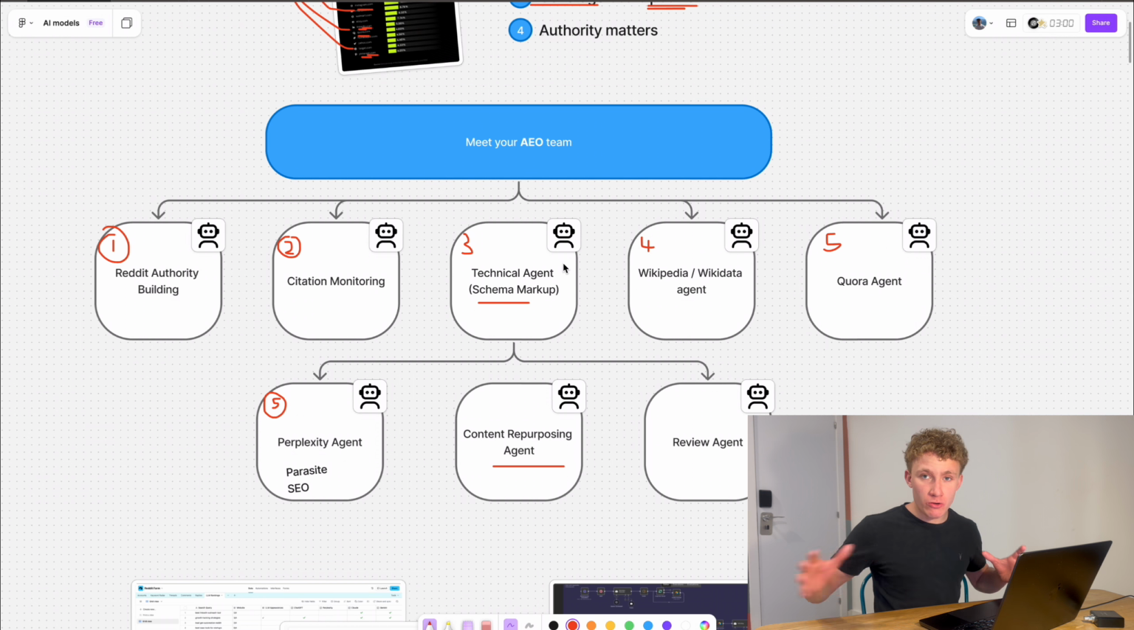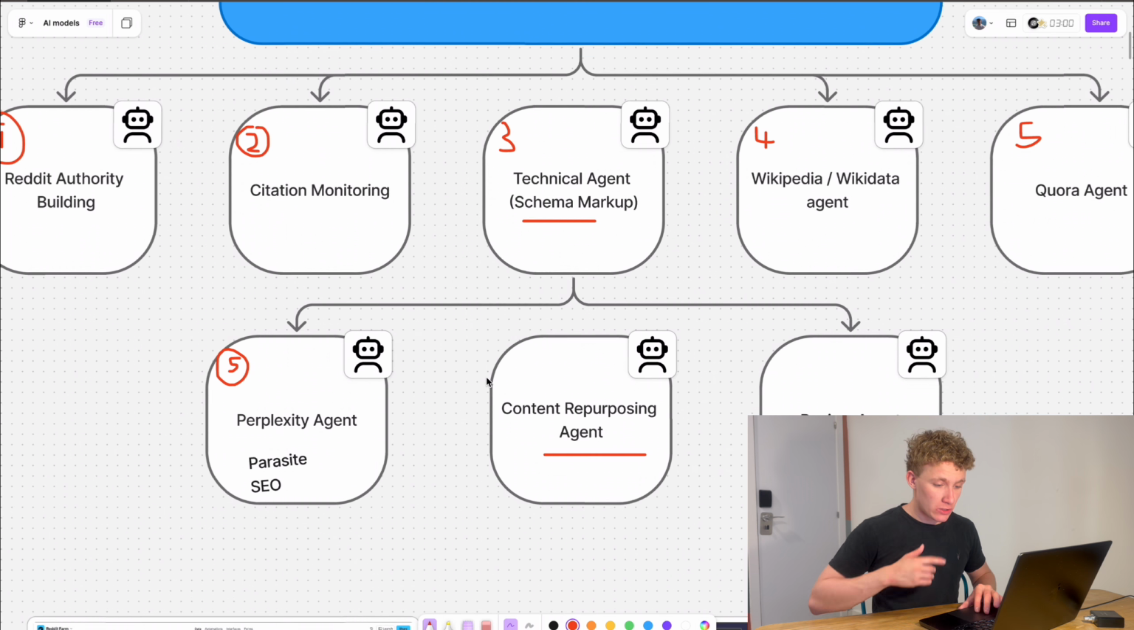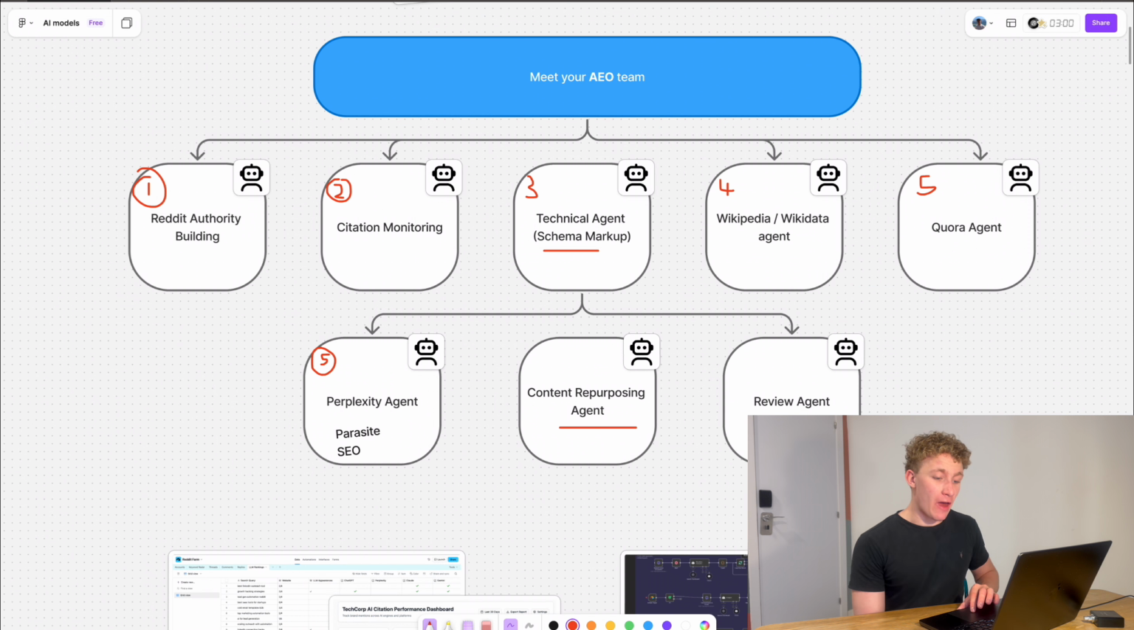Like, go across all these different sources and not just spam different blog posts, but build authority by repurposing and repurposing. So that is super important.